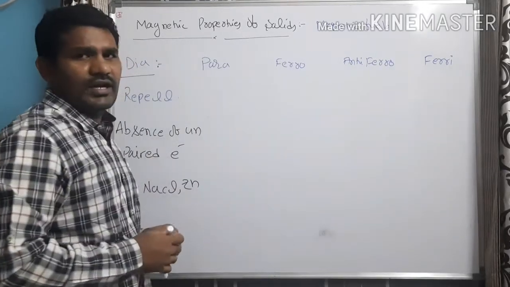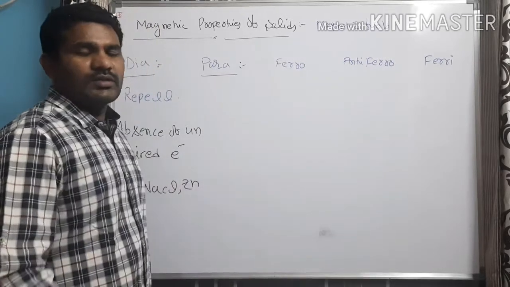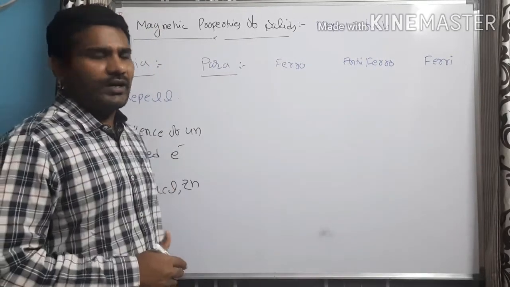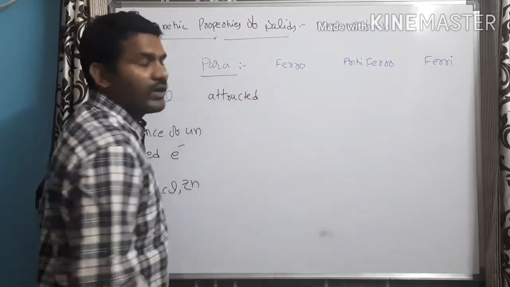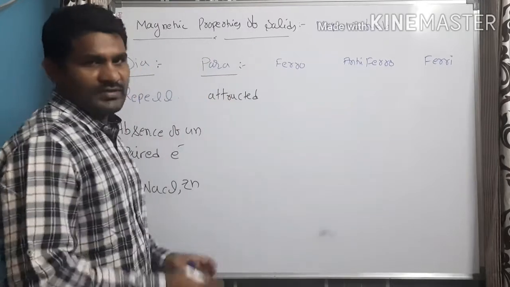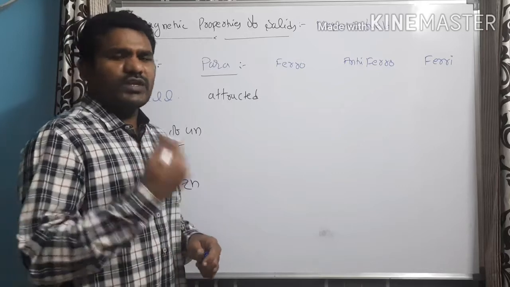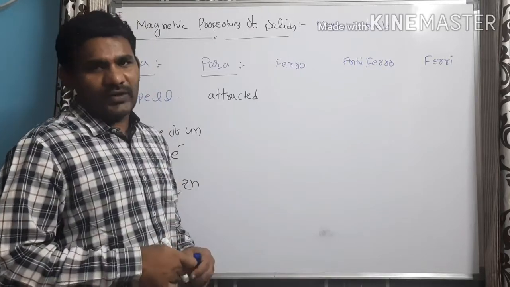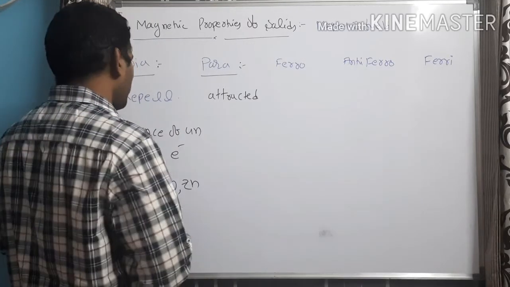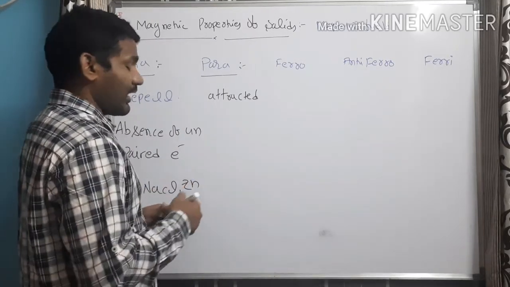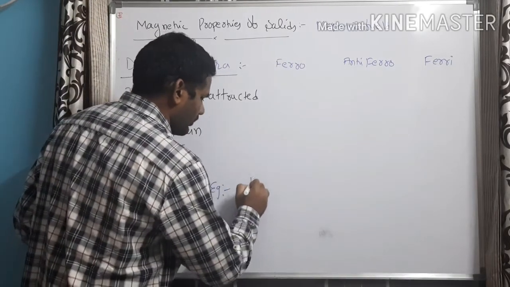Now let us try to understand paramagnetic substances. Solids which, kept under a magnetic field, get attracted by the magnetic field, are called paramagnetic substances. Paramagnetic substances means solids which get attracted by the magnetic field. An example for paramagnetic substances is Fe+2.